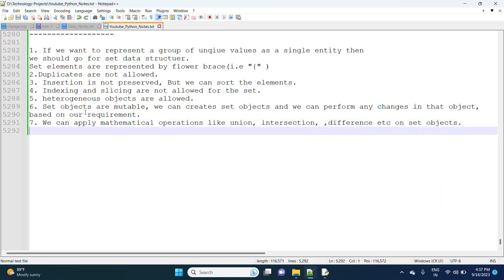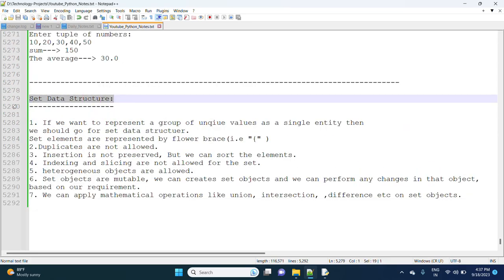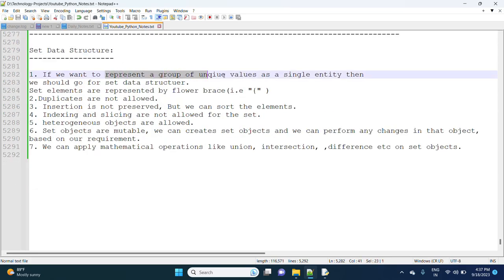Observe here, set data structure means if you want to represent a group of unique values as a single entity, then we should go for the set data structure. Set elements are represented by curly braces. Duplicates are not allowed. Insertion order is not preserved, but we can sort the elements. Since insertion order is not preserved, we cannot expect indexing and slicing, so indexing and slicing are not allowed for the set.